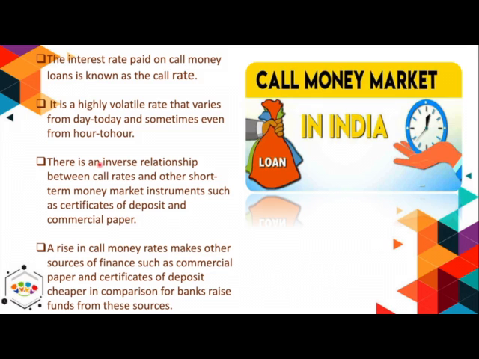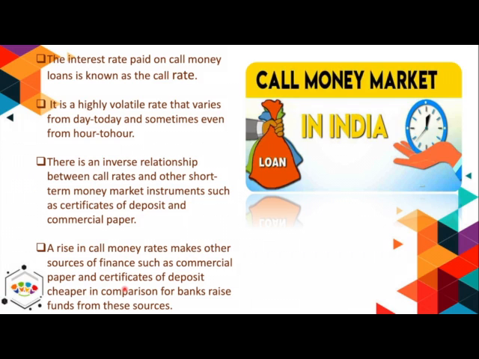There is a very important line written here. There is an inverse relationship between call rates and other short-term money market instruments, such as certificates of deposit and commercial paper. A rise in call money rates makes other sources of finance, such as commercial paper and certificates of deposit, cheaper in comparison.